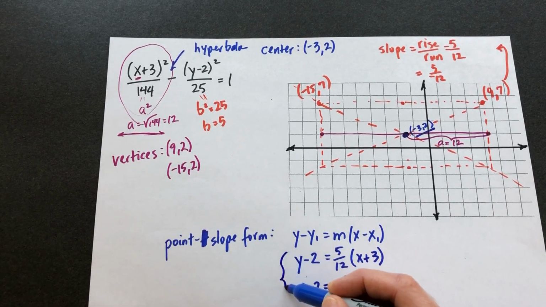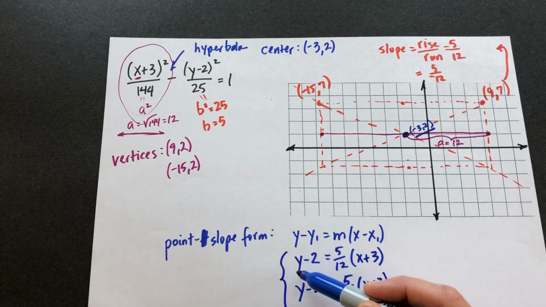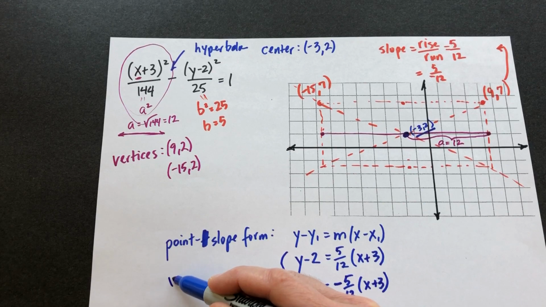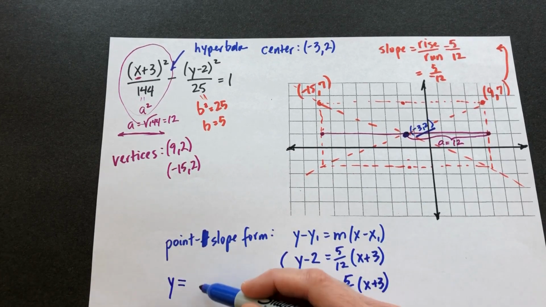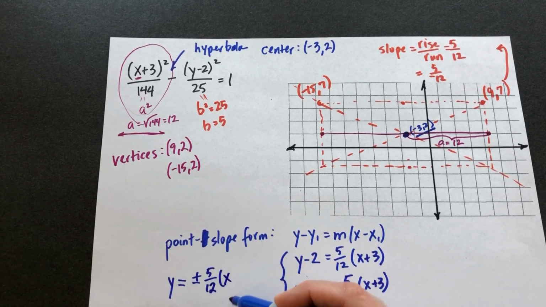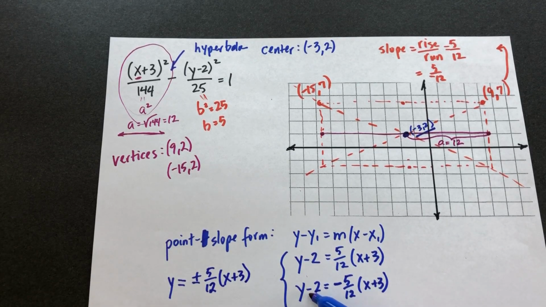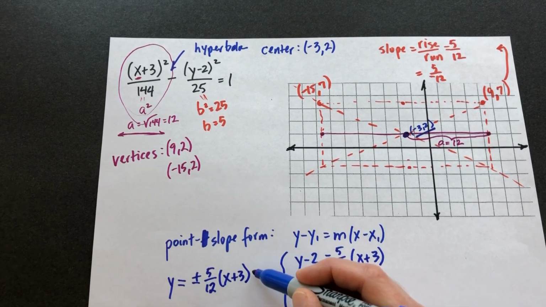And then sometimes you might see, like in the back of the book, they might want to have y isolated. So you'll see something like y equals plus or minus 5/12 times the x plus 3. And then we had to add 2 to both sides.